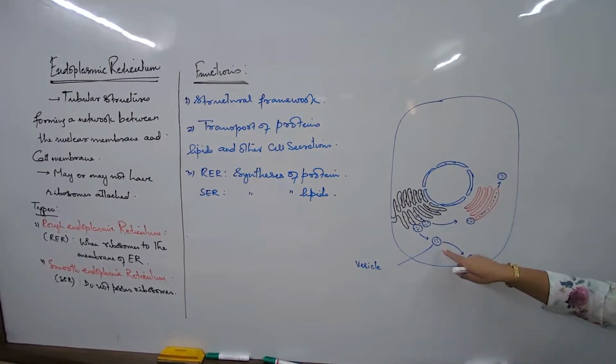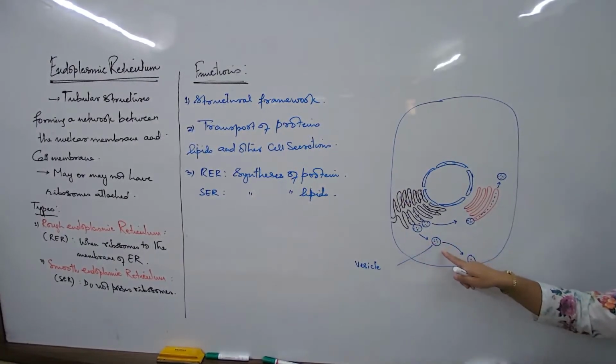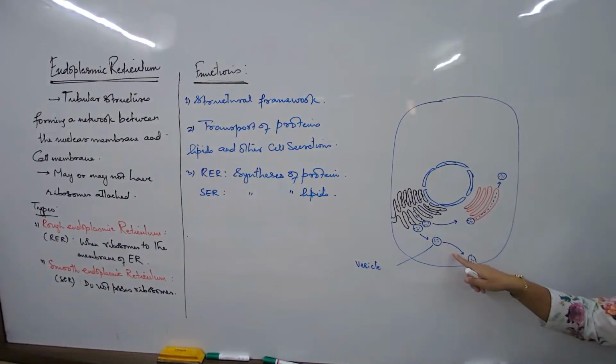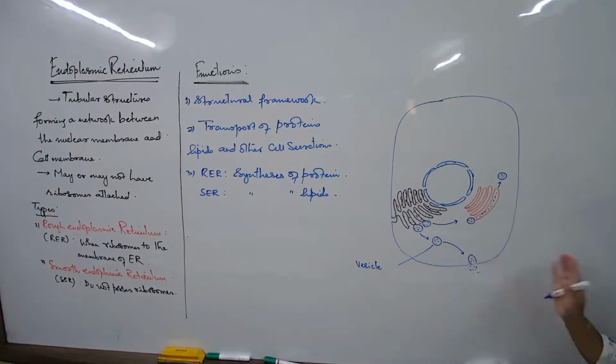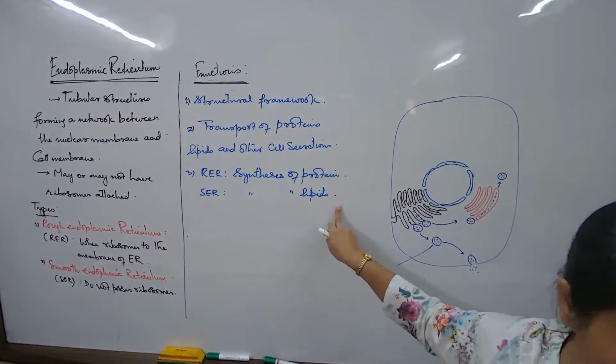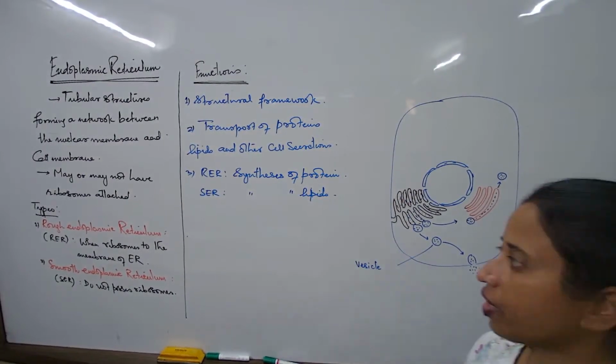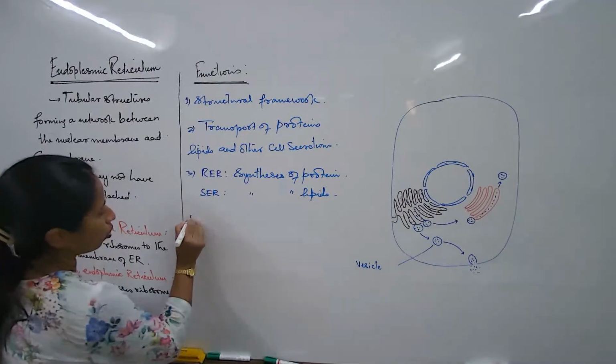So these proteins coming from the endoplasmic reticulum, some of them may be gathering maturity in the process and then they release. Some will get maturity in the Golgi. So that is what to remember as of now. Synthesis of proteins and lipids, this property you always have to remember. One major difference you are always asked, differences to write between RER and SER. So this is one. Transport of proteins we already understood. Third, and then the fourth now.